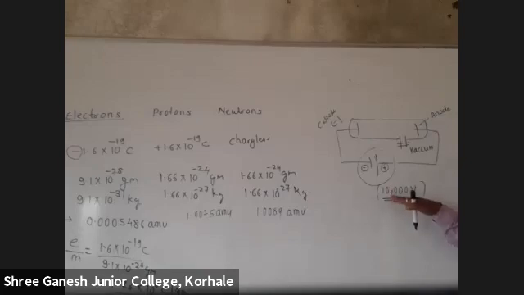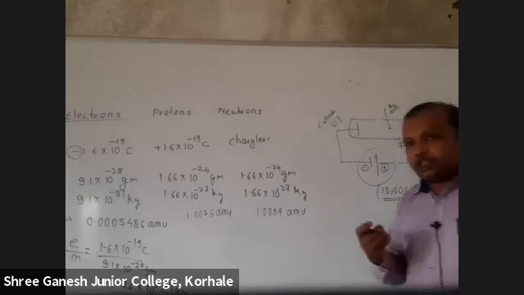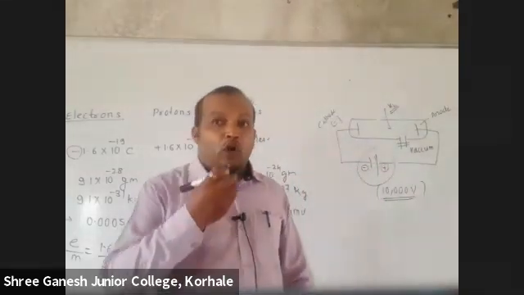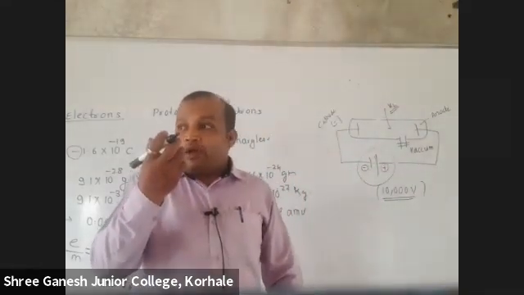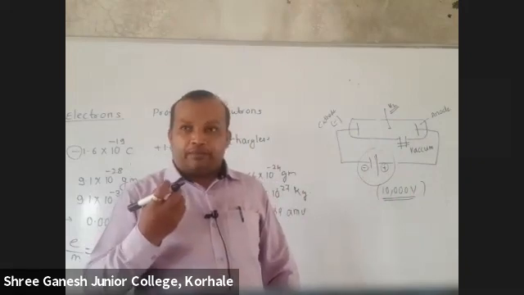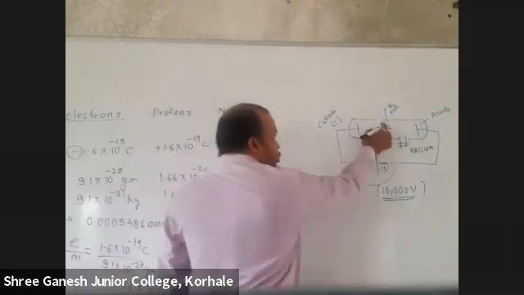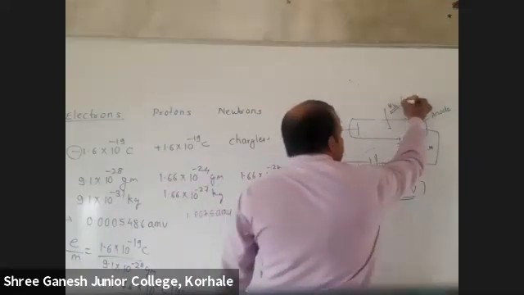Some books will mention here 10,000 to 15,000 volt. Okay. Suppose we are taking hydrogen gas at very low pressure. Why was very low pressure taken? Because the scientists did not want this gas to have intermolecular attraction between the molecules. The gas molecules should be far apart, so the pressure was kept very low.